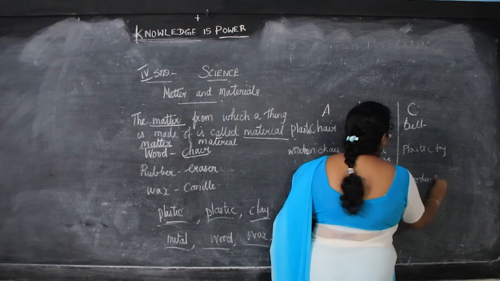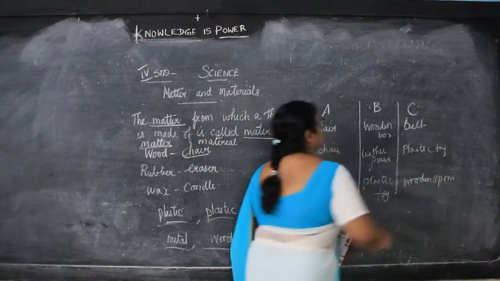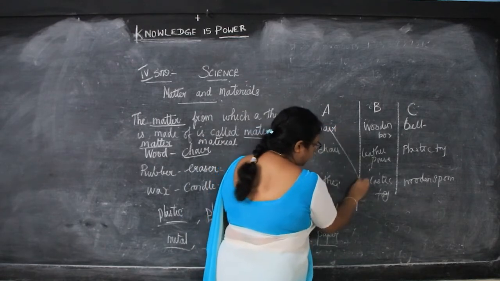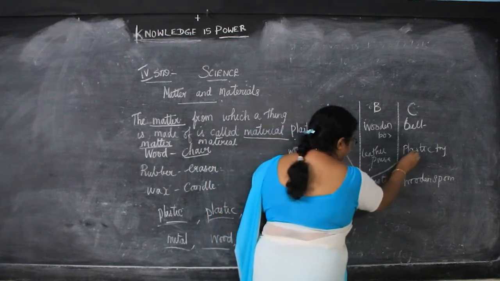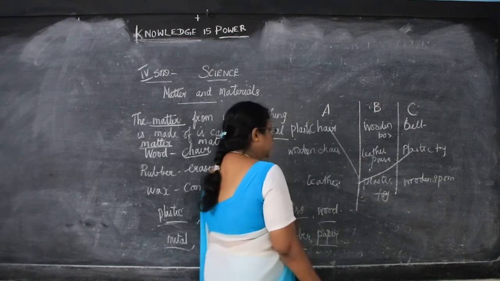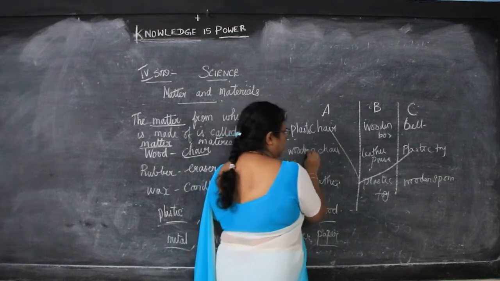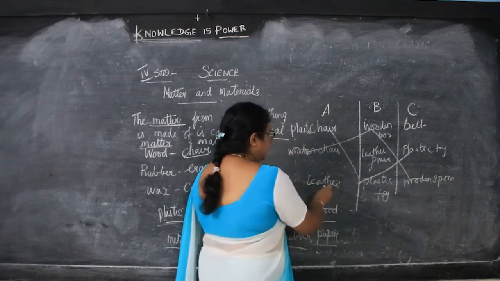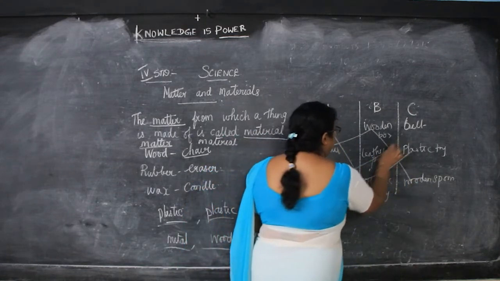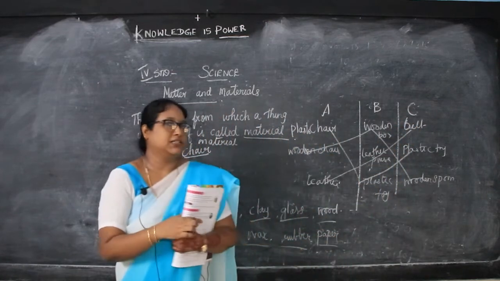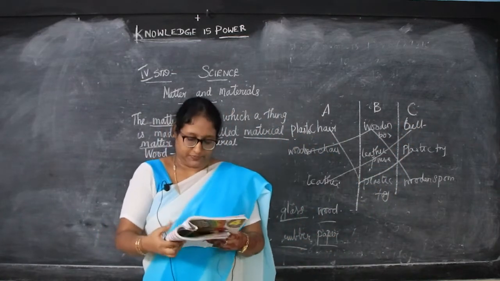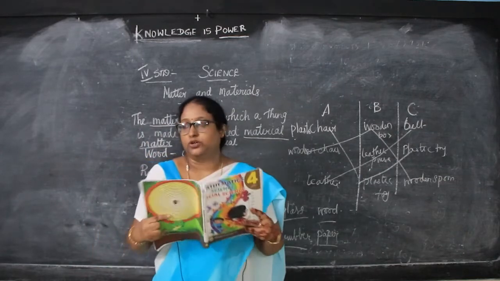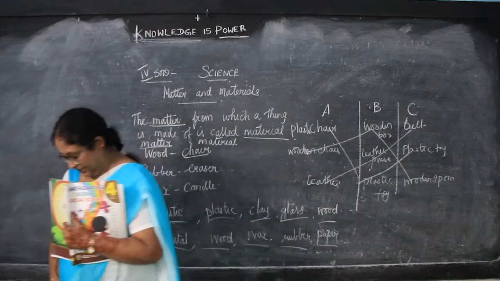So now we have to match all these 3 columns. The first will take plastic chair, plastic bag, toy and again a plastic toy. So we have matched now. Next what is there? Wood. Wooden chair, wooden box and wooden spoon. Then leather purse and belt. So now we have matched all these A, B and C columns. Next we will go to the properties of materials. So what we are going to see now? Properties of materials.